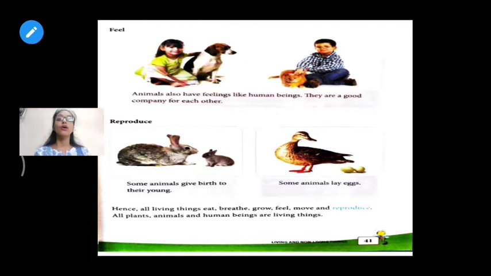Now reproduction. Some animals give birth to their young ones, but some animals lay eggs, and from that egg they get newborn babies. Okay. So the things which breathe, which eat, which move, which reproduce, and which feel are known as living things. Examples of living things are human beings, plants, and animals.